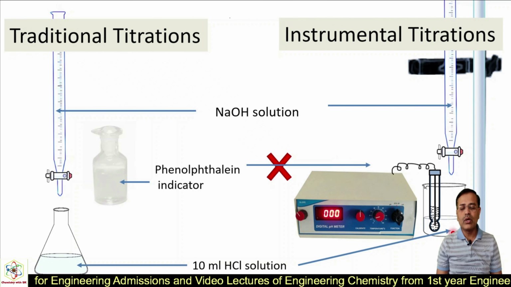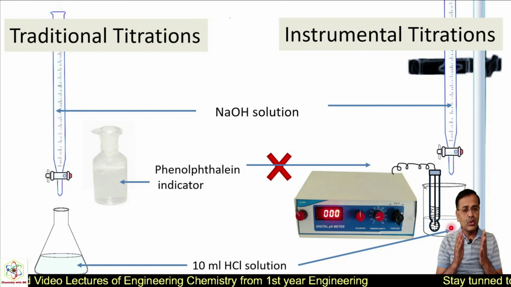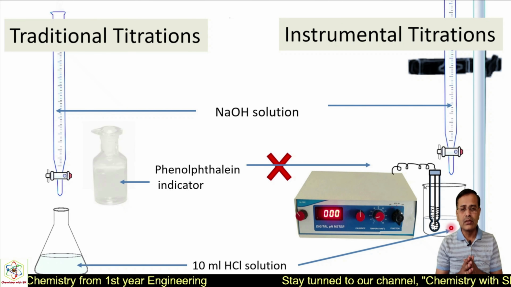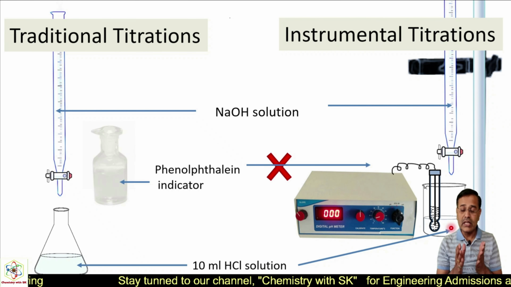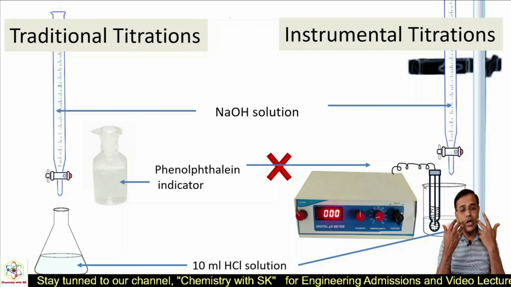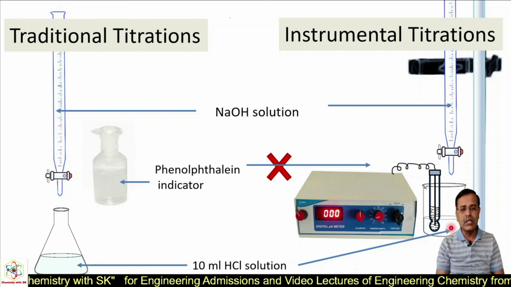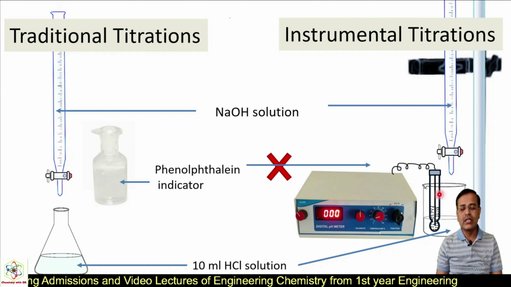So here we don't have to observe any change in color because no indicator is required. You know why indicators are added? To observe the change in color. What will happen if you are not using indicators? Will the reaction not occur? Yes, the reaction will occur, but we will not be able to identify whether the reaction is over or not. That's why we use indicators in the traditional method. But here there is no use or requirement of indicators.